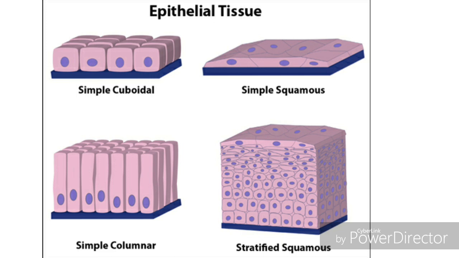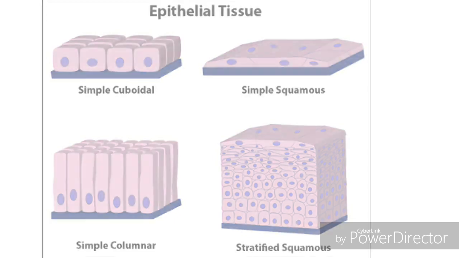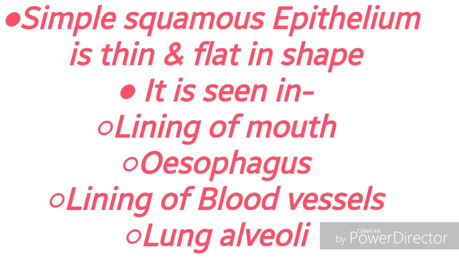Students, first let us see simple squamous epithelium. It is thin and flat in shape. It is seen in the lining of the mouth, esophagus, lining of blood vessels, and lung alveoli. Esophagus is the food pipe, and alveoli are the air sacs present in the lungs. So in these parts of the body, simple squamous epithelium is present.